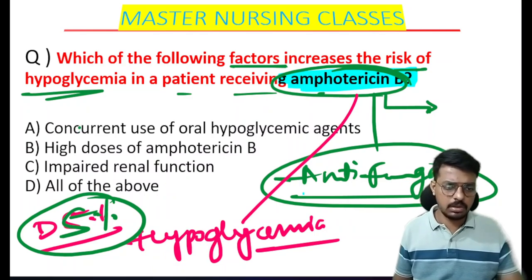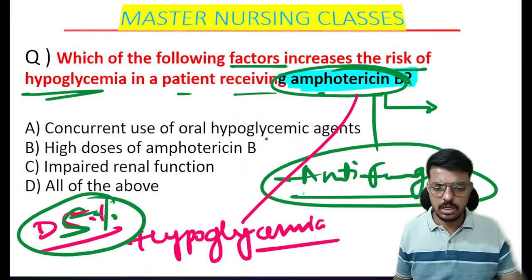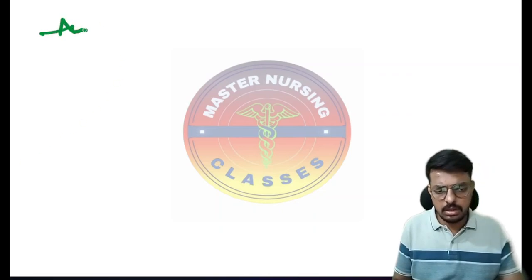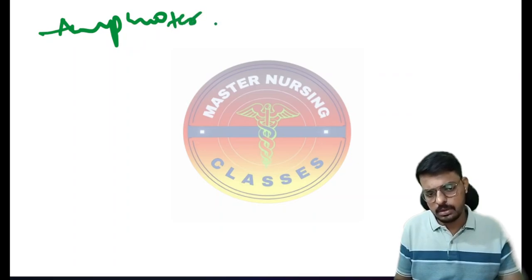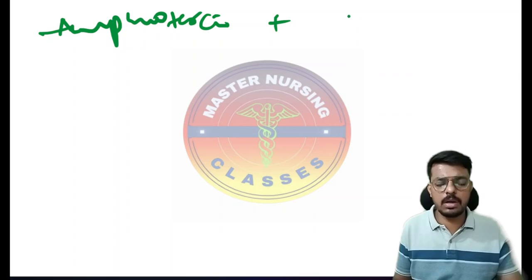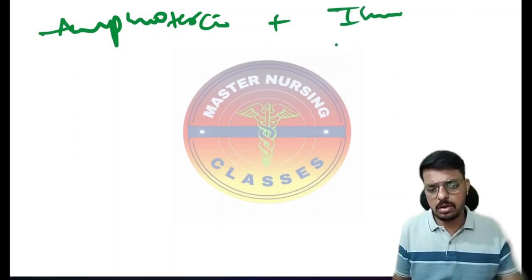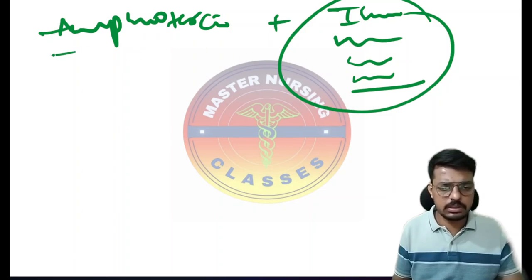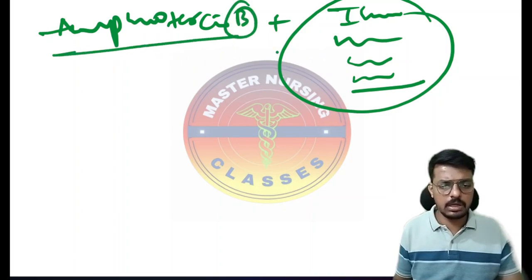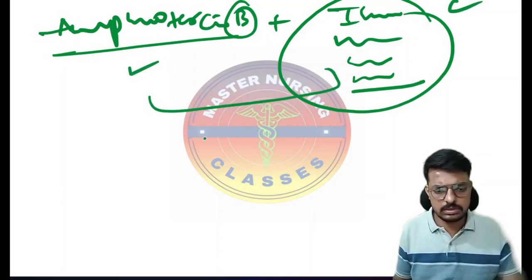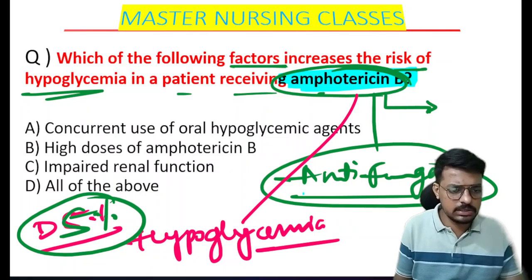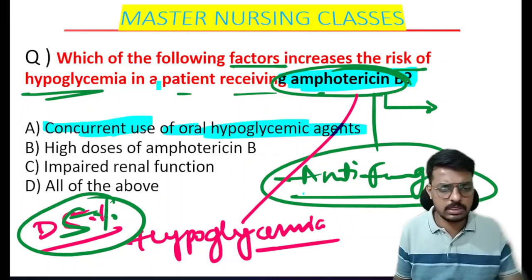So in an amphotericin B patient, option A is the concurrent use of a hypoglycemic agent. Yes, this makes the person hypoglycemic. What happens here? You are using amphotericin B, and concurrently you are giving a hypoglycemic agent like insulin or metformin, like glyburide, glimepiride. Along with this, you are giving amphotericin B also. So concurrent use of hypoglycemic agents with amphotericin B increases the risk of hypoglycemia. Yes, option A is correct here.